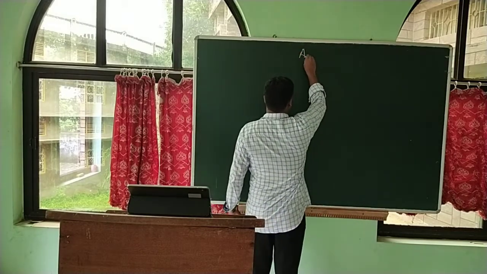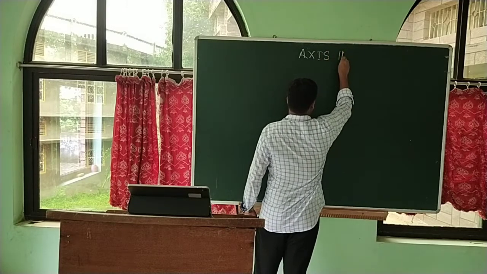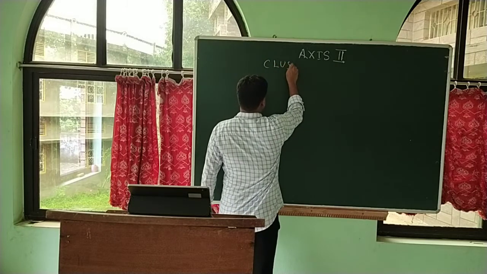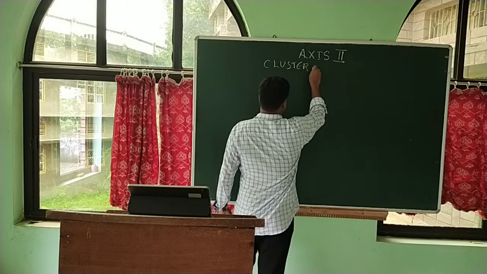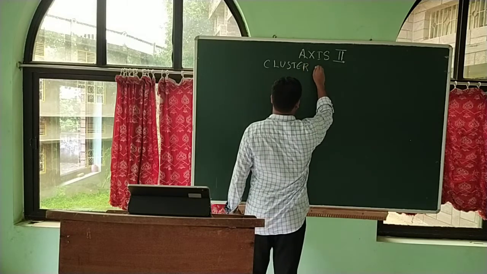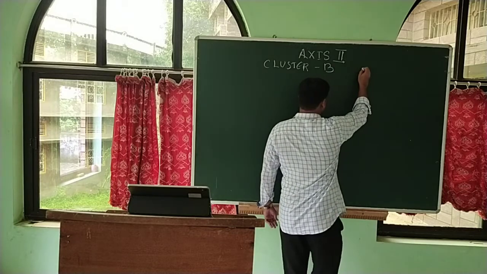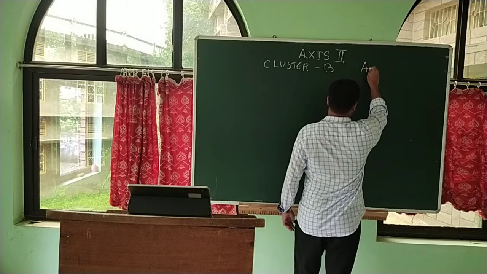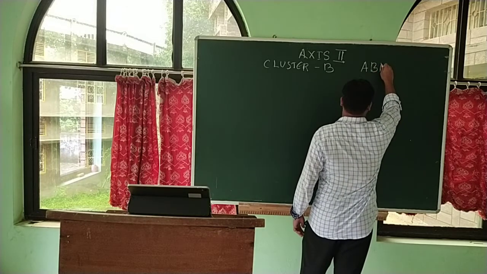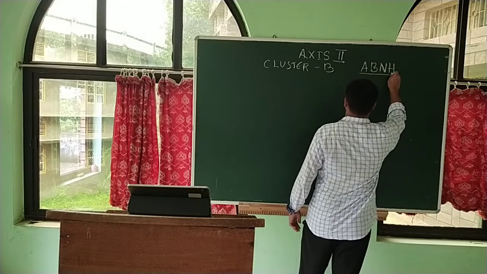So we are in axis 2, cluster B. Cluster B is the elastic and erratic cluster, a very dramatic cluster. It deals with 4 personality disorders: antisocial personality disorder, borderline, narcissistic, and the last one is histrionic. So it is the ABNH cluster.